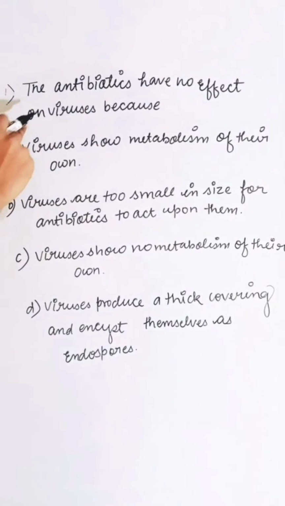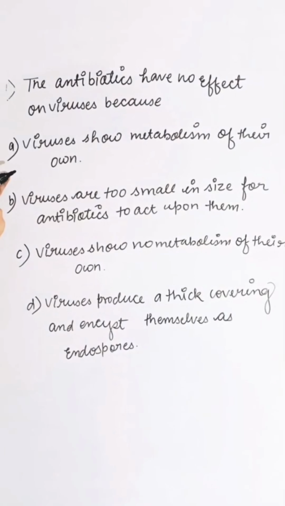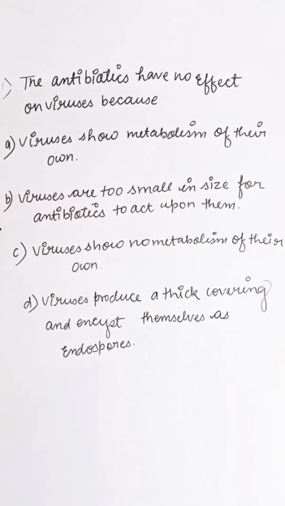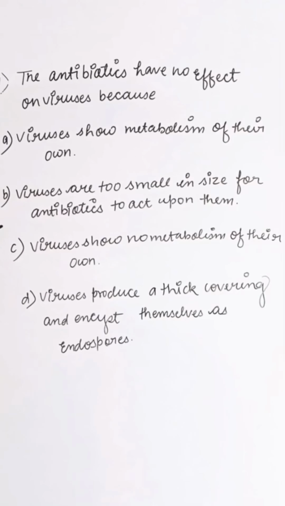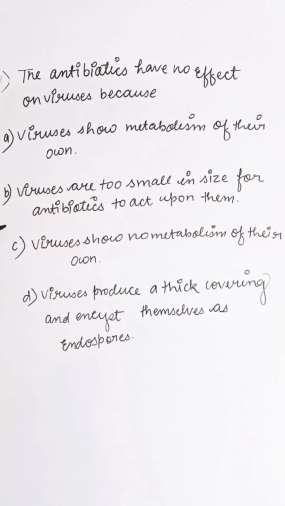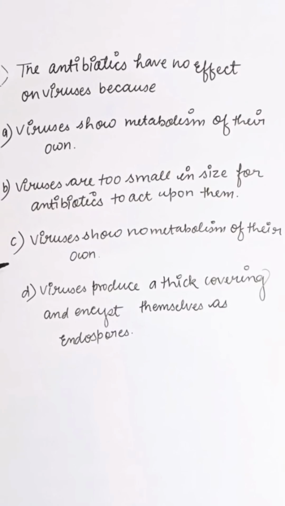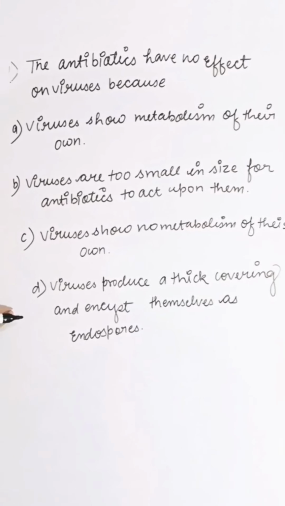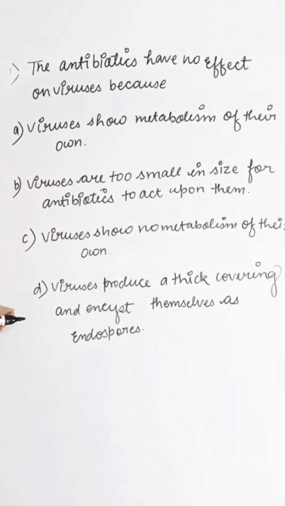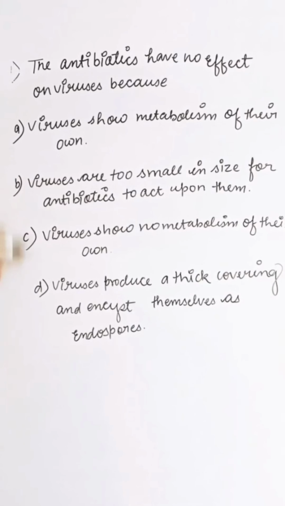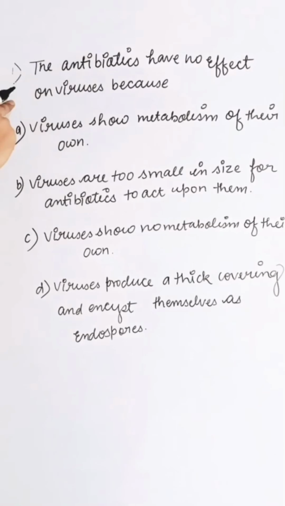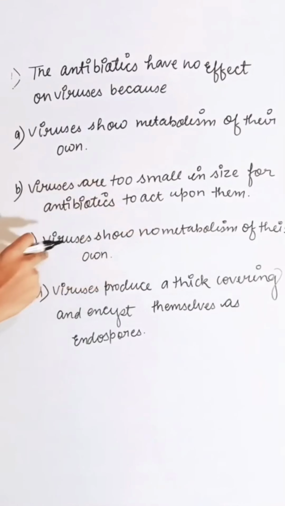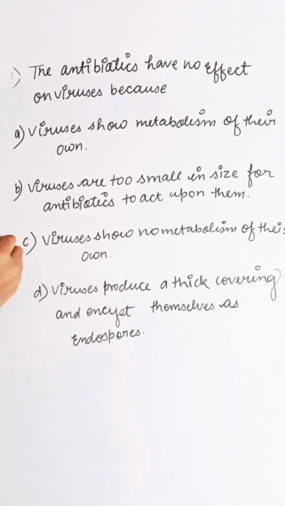Antibiotics have no effect on viruses because, first option, viruses show metabolism of their own. Second, viruses are too small in size for antibiotics to act upon them. Third, viruses show no metabolism of their own. Fourth, viruses produce a thick covering and insist themselves as endospores. Antibiotics have no effect on viruses because viruses show no metabolism of their own. So the correct answer is C.